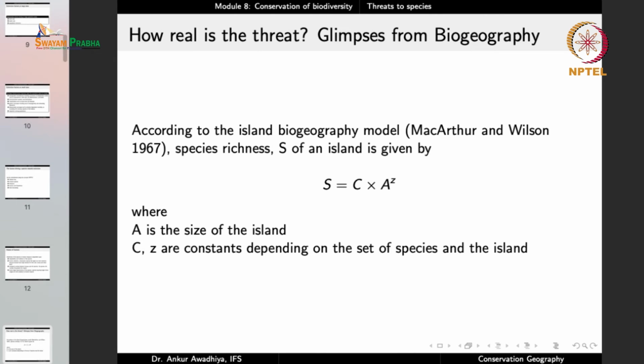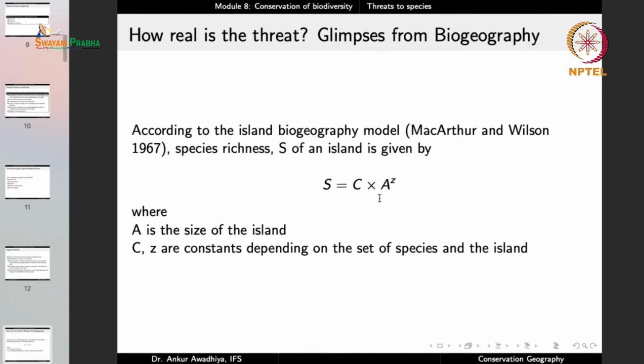So how real is this threat? What is the rate at which we are losing these species? Is it just a theoretical thing, or are we actually looking at destruction of species? And how many species are we losing? Now, according to the island biogeography model, the species richness of an island is given by S equals C times A to the power Z, where S is the species richness, that is, how many species are there in this area, or the amount of biodiversity of the island. It is equal to C, which is a constant, times A, which is the size of the island, to the power of Z, where Z is another constant.